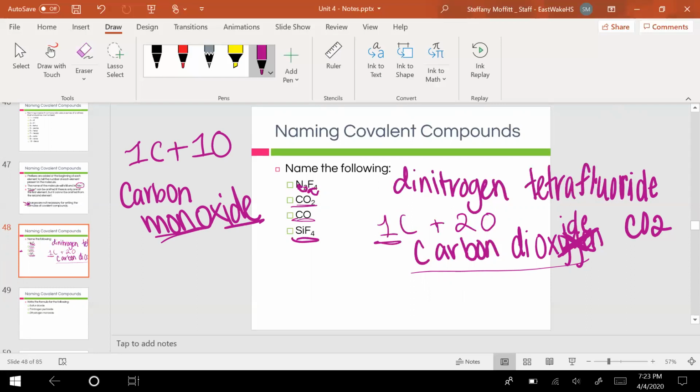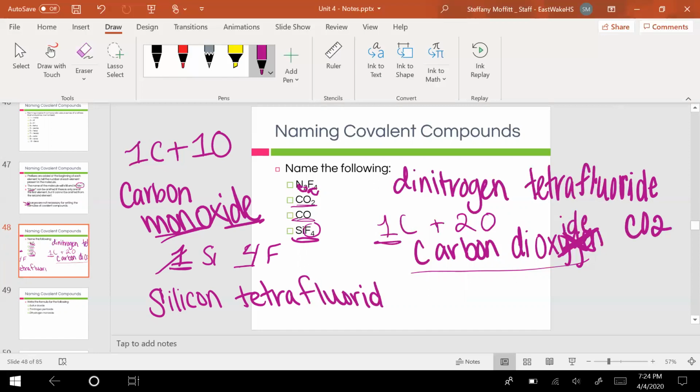And this last one, SiF4. So we have 1 silicon and 4 fluorines. Again, we do not put mono on the first one, so it's just silicon, no mono on that first one. And the prefix for 4 is tetra. So I would write tetra, and I know it needs to end in -ide, so it's going to be fluoride for that last one. So silicon tetrafluoride.